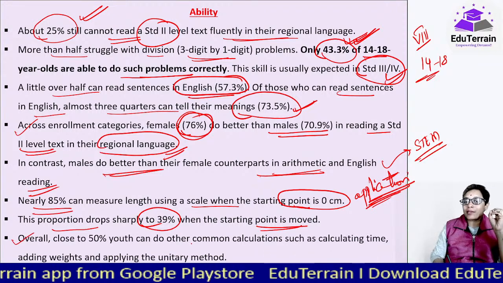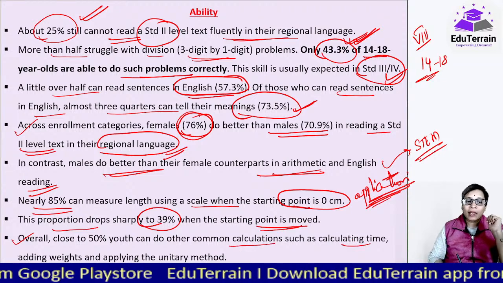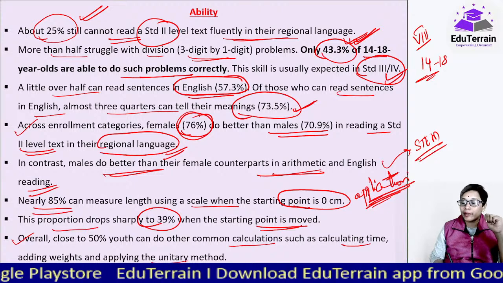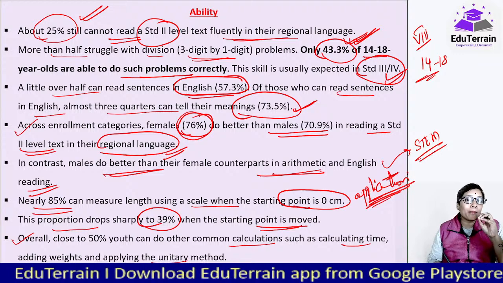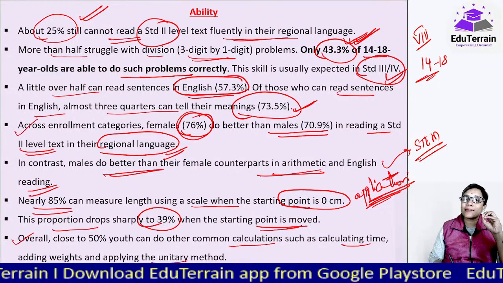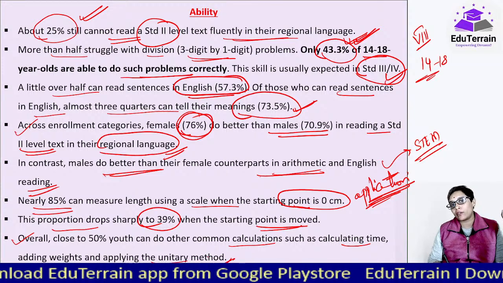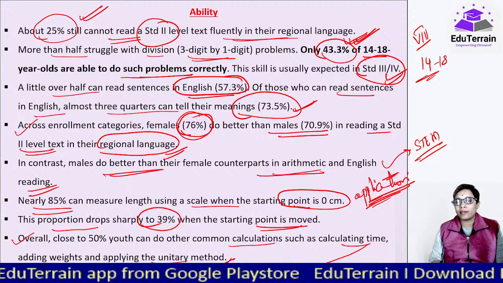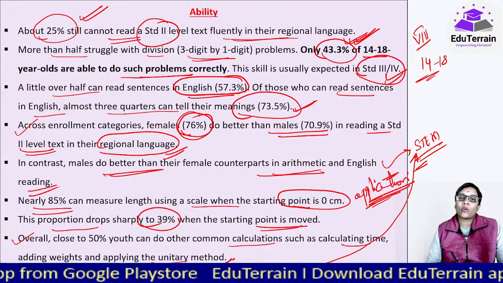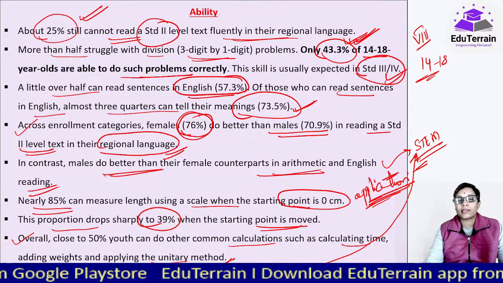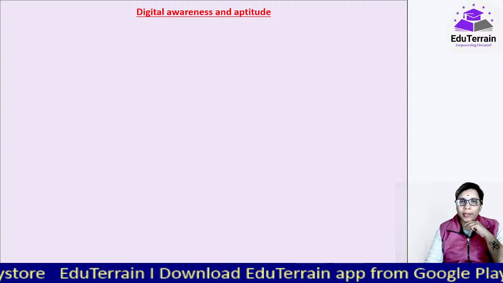Overall, close to 50% youth can do other common calculations such as calculating time, adding weights, applying the unitary method, etc. And it has been observed that when it comes to arithmetic or mathematical skills, it was males who did better than females across all everyday calculations. And this again is the one leading to the less enrollment of girls into the STEM courses. Okay, तो second key dimension भी हो गया हमारा.